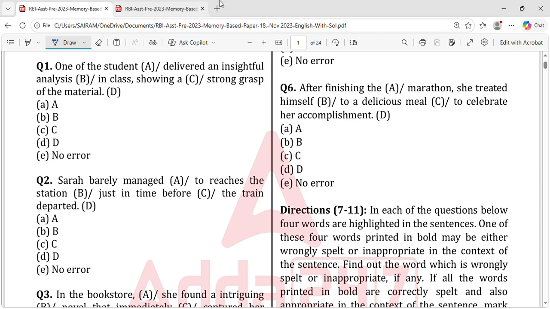Here you can see the first question: one of the student delivered an insightful analysis in class showing a strong grasp of the material. So one of the students is delivering an insightful analysis in the class. That means the analysis might be a PPT or a graph. A graph always tells an analysis, right? Yes, that's true.